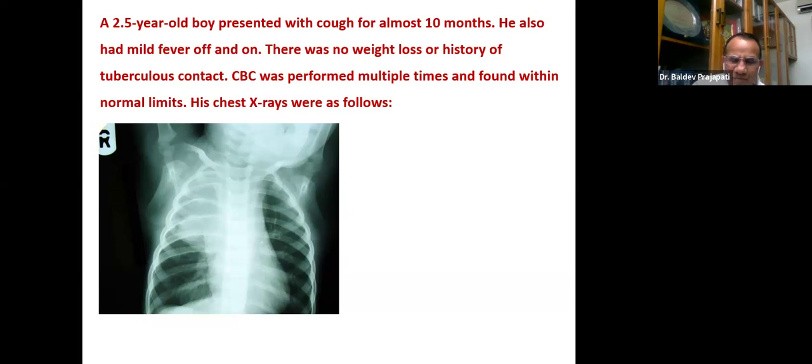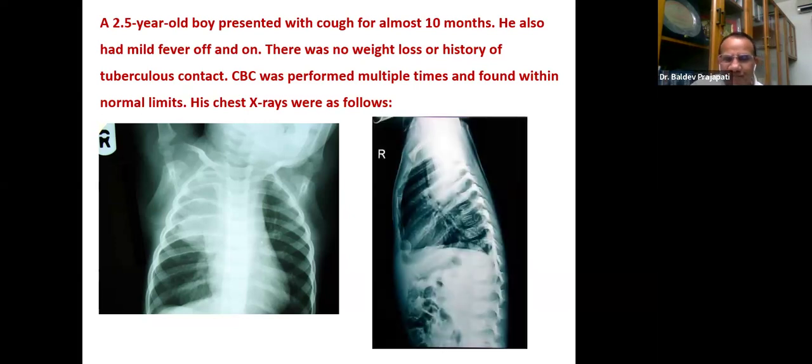Anyway, let me put another X-ray. Now, what is the interpretation of this X-ray? What type of X-ray is taken, and then what is the interpretation? I remember long back, almost 15, 20 years back, this patient was referred to me from wherever. Multiple times, even the sonography and everything, it was treated as pneumonia, the antibiotics, even the ATT, everything was given.